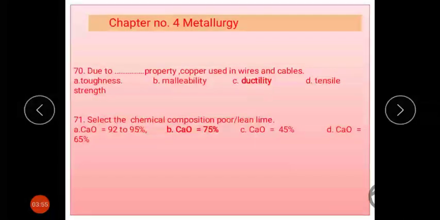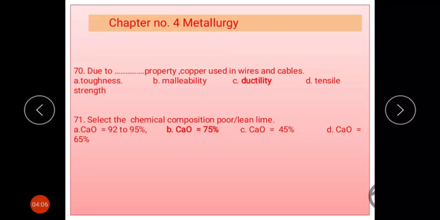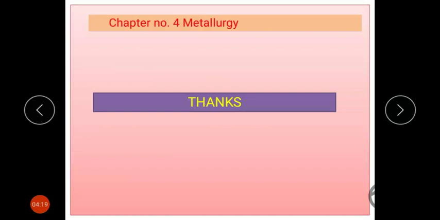Next, due to the ductility property, copper is used in making wire and cable, according to the definition. Select the chemical composition of poor or lean lime, that is the percentage of lime, about 75%. Okay, in this way, thank you.